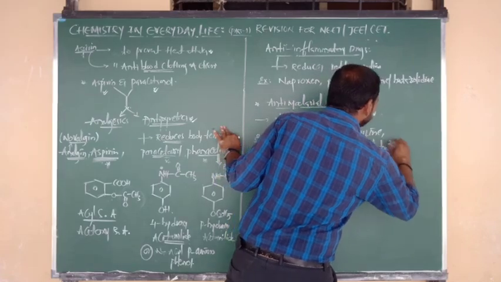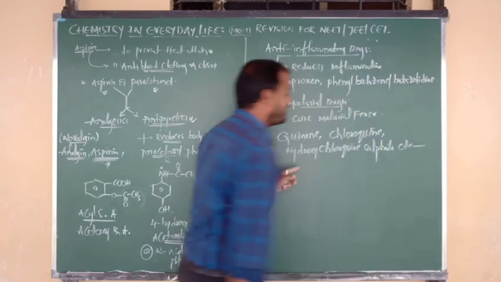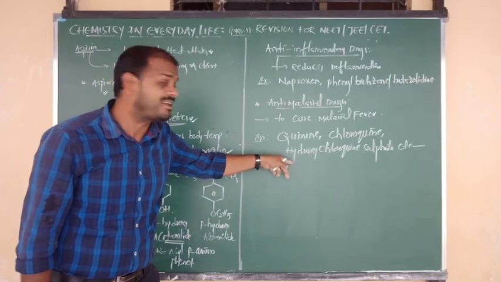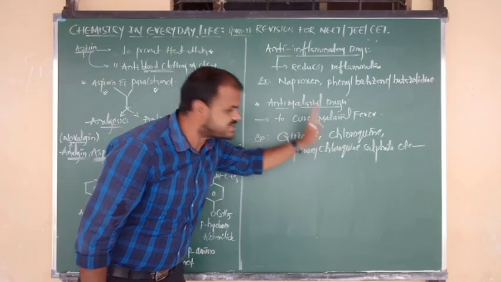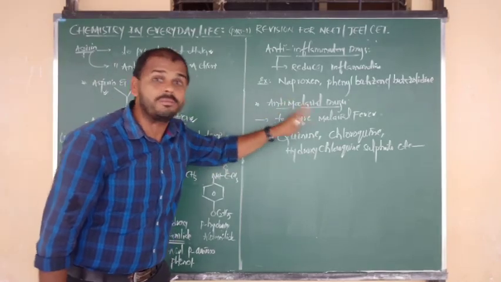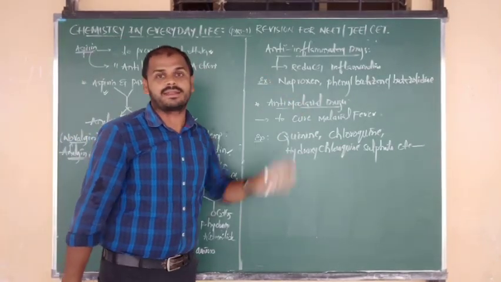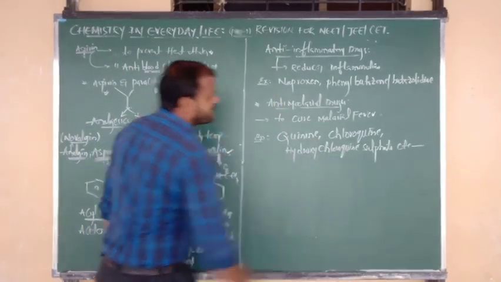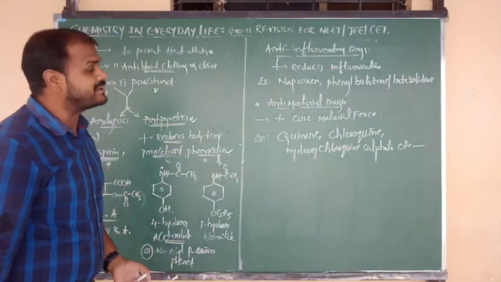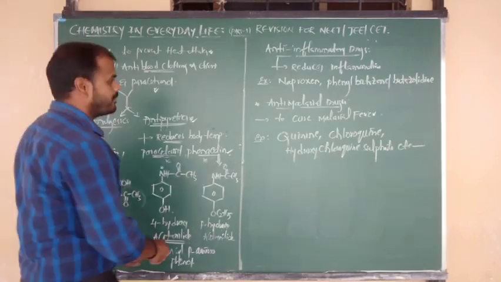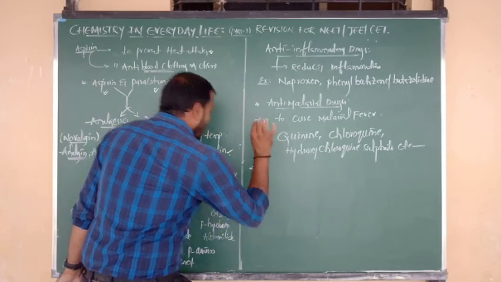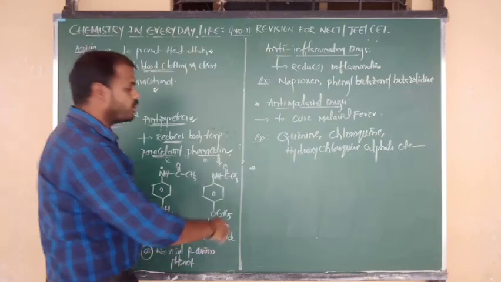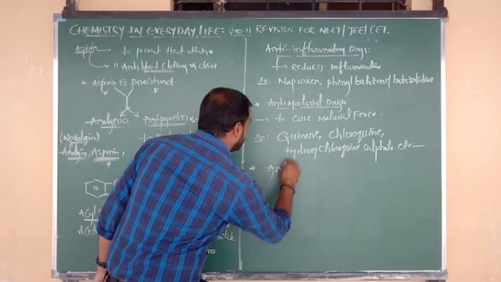This medicine we are presently using a little bit in the treatment of corona as well. Hydroxychloroquine sulfate is an anti-malarial drug. Try to remember all three, which are very important, used in the treatment of malarial fever. Next I am going to discuss antacids.